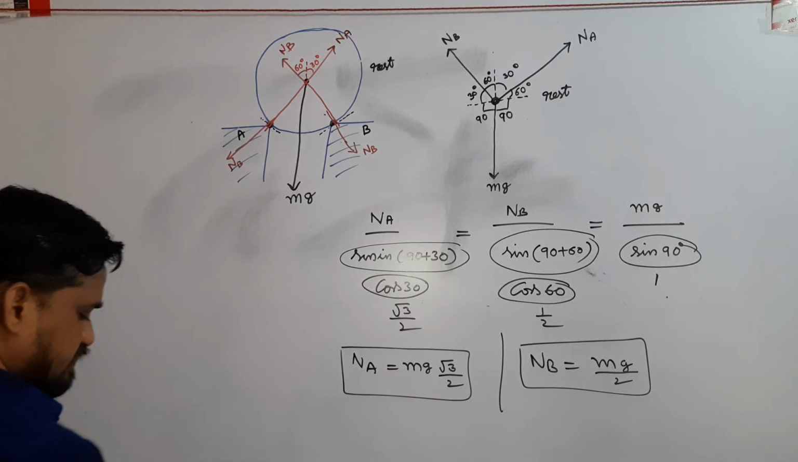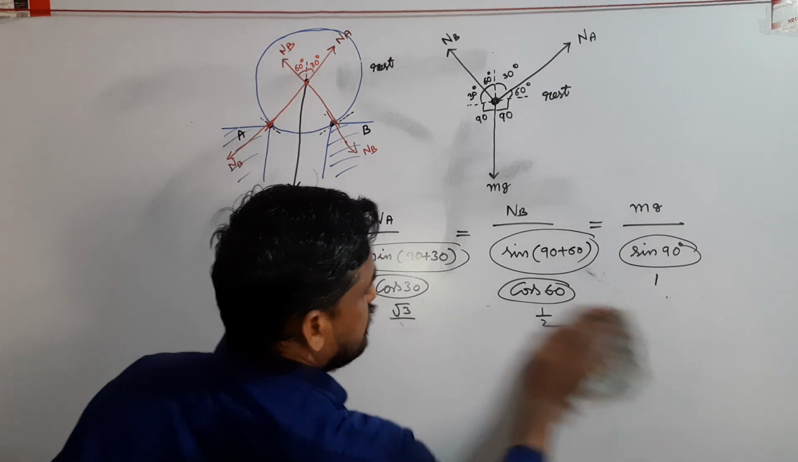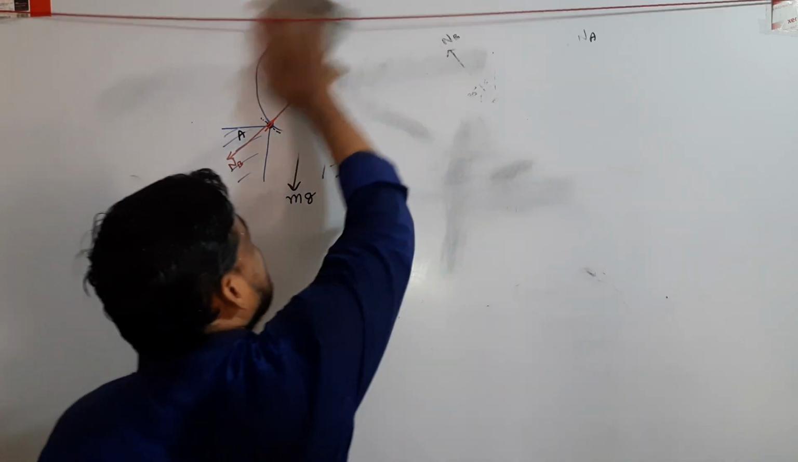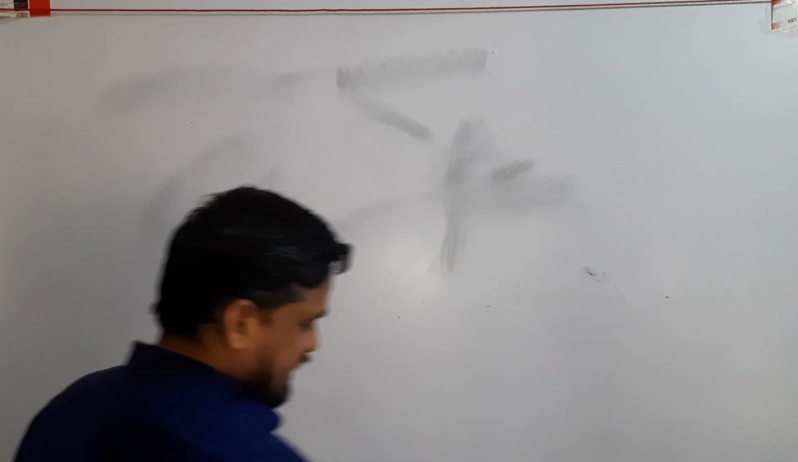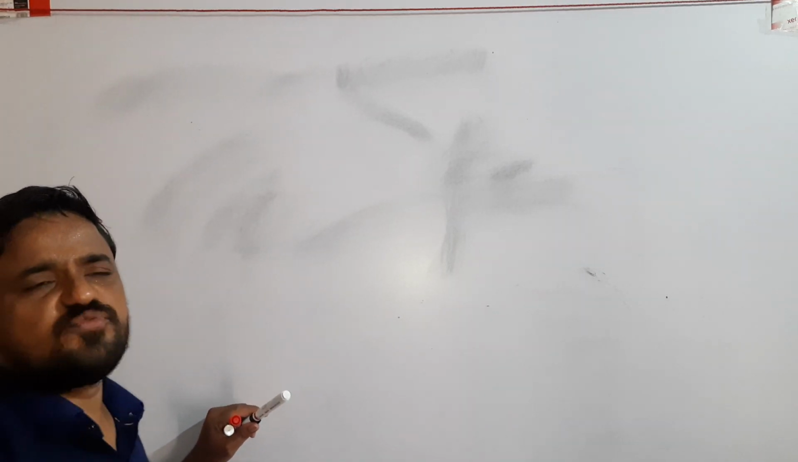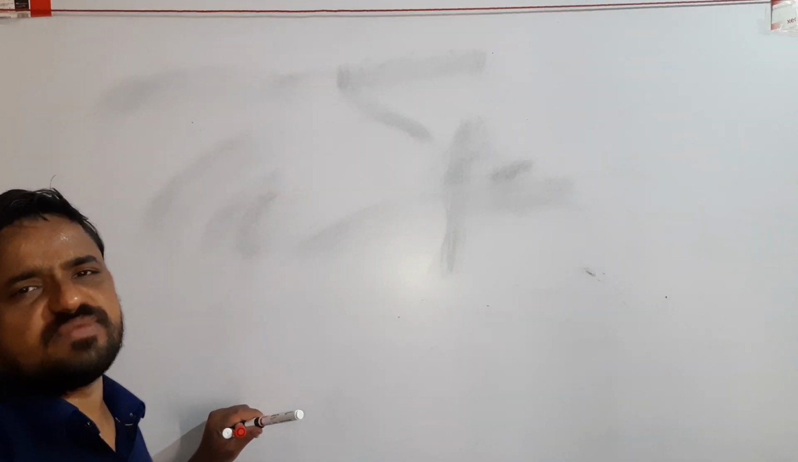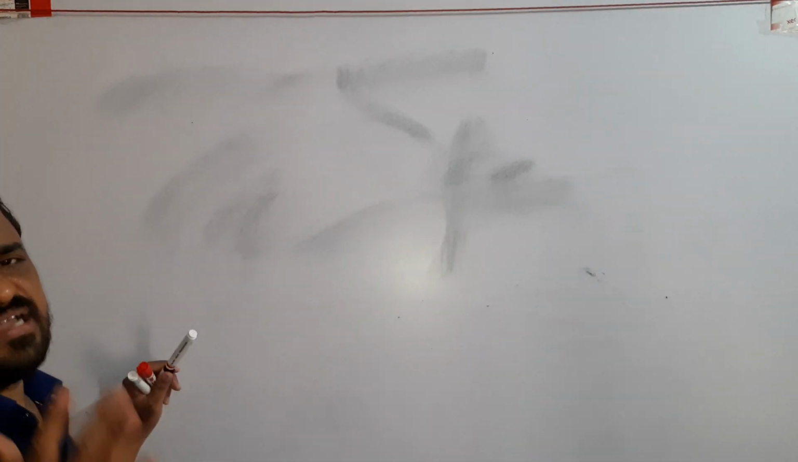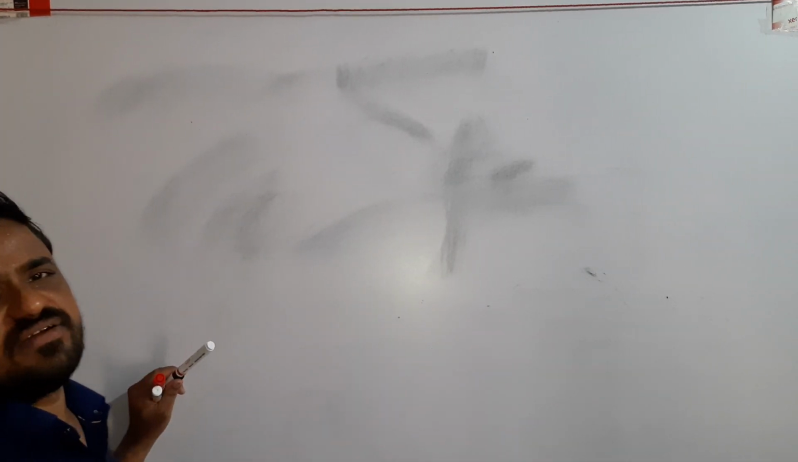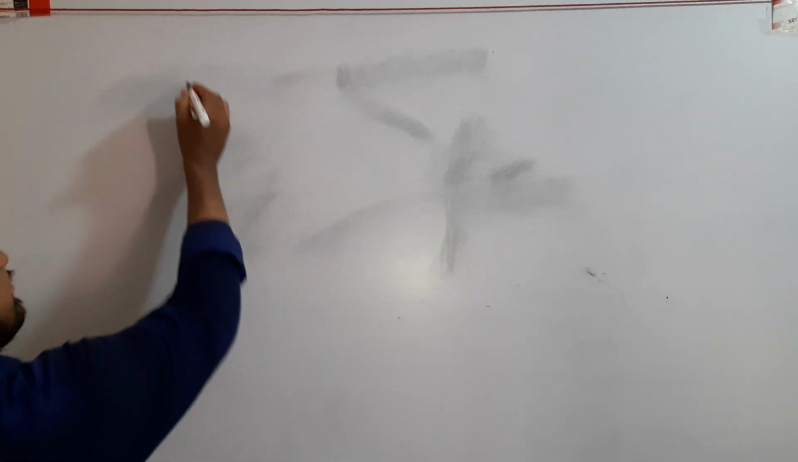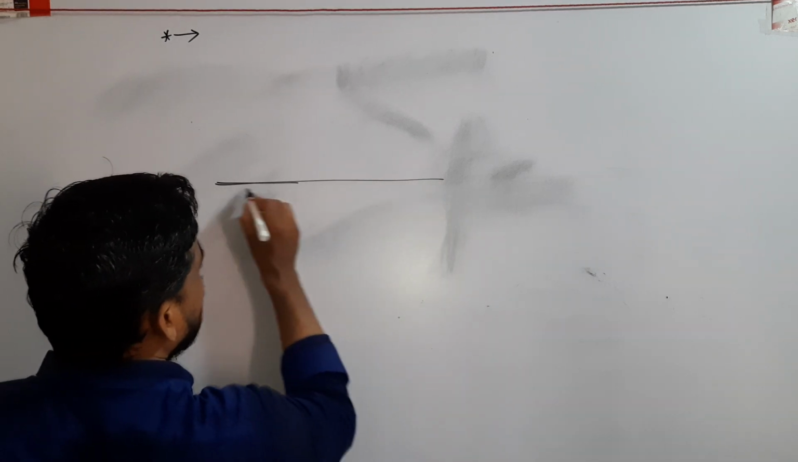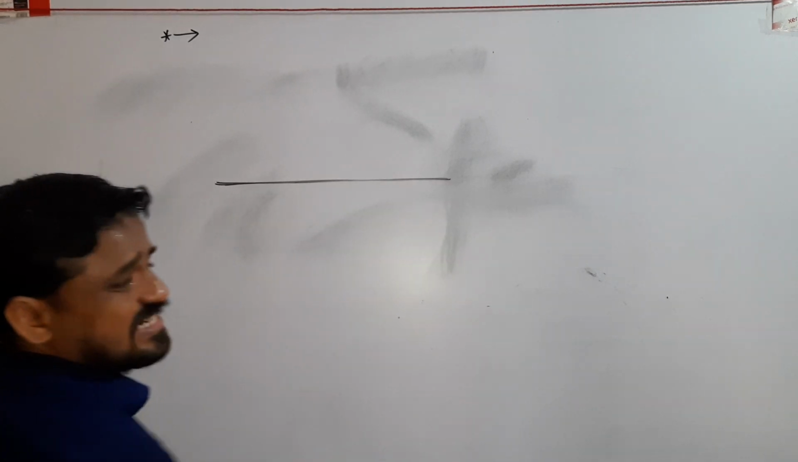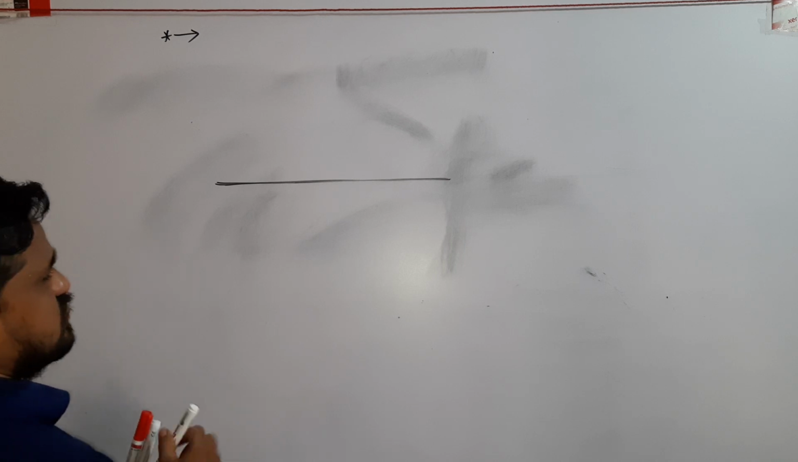So this is a very important model. Now next, another model. There are different models related to how you find normal contact force between a body and the ground, or normal contact force between two bodies in contact. Now we discuss the normal contact force between the contact surfaces of two bodies.